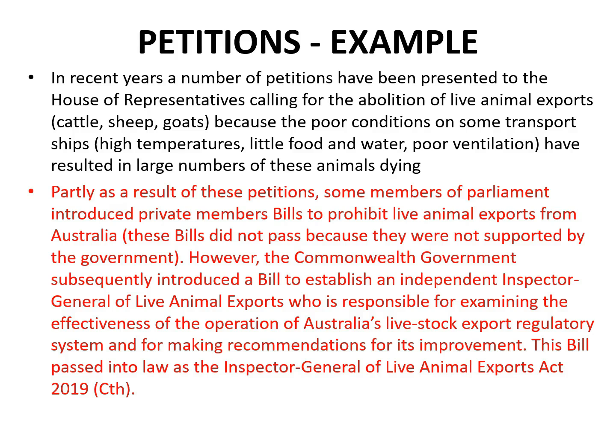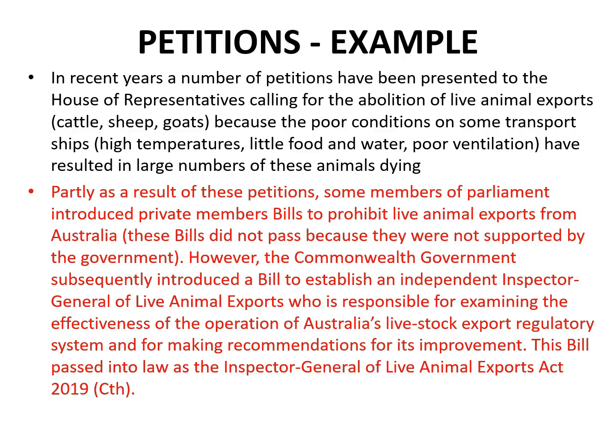These petitions have been partially successful. Partly as a result of them, some members of Parliament introduced private members' bills to prohibit live animal exports from Australia. However, these bills didn't pass Parliament because they weren't supported by the government. Nonetheless, the Commonwealth Government did subsequently introduce a bill to establish an independent Inspector General of live animal exports. This bill passed into law as the Inspector General of Live Animal Exports Act 2019.